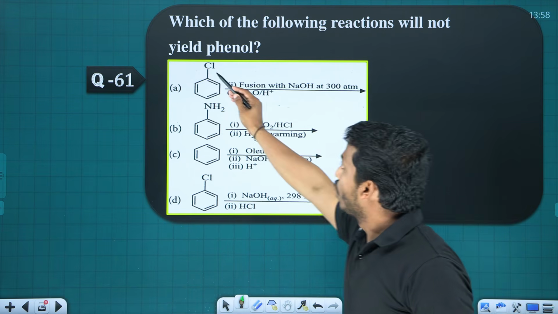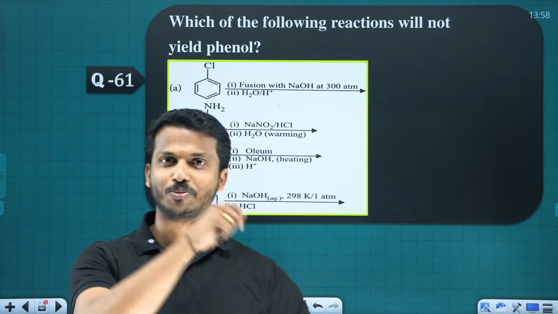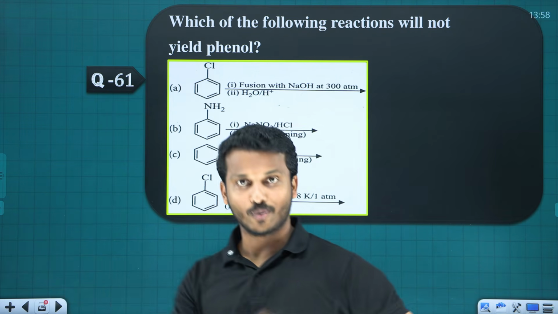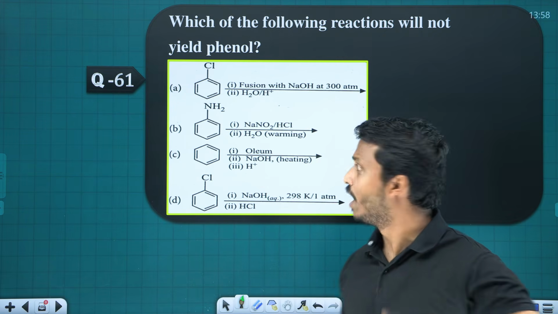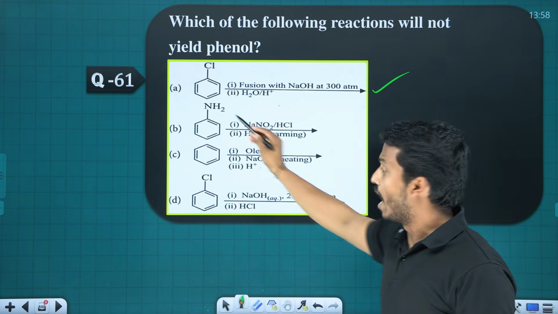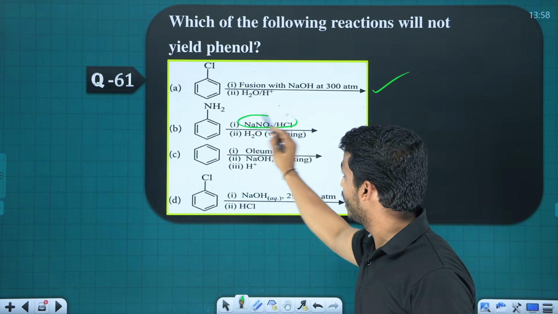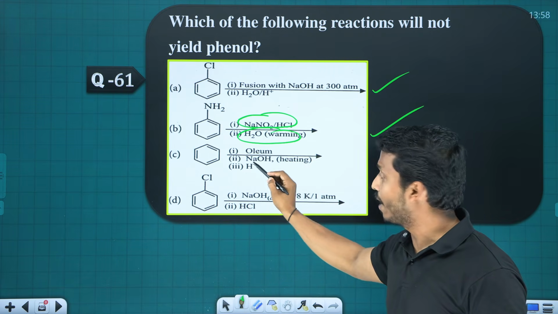Come on, dear. Chlorobenzene. How do you convert chlorobenzene to phenol? Dow process. What is the Dow process? First aqueous NaOH, then at 623 Kelvin and 300 atm pressure, then followed by acid hydrolysis. Correct? Yes, you will get phenol here. Aniline, first diazotization, then warm water. Yes, we get phenol. Benzene, oleum, NaOH, H+.